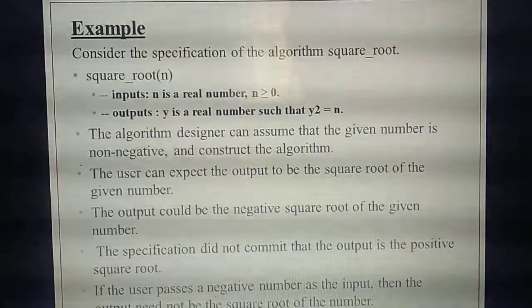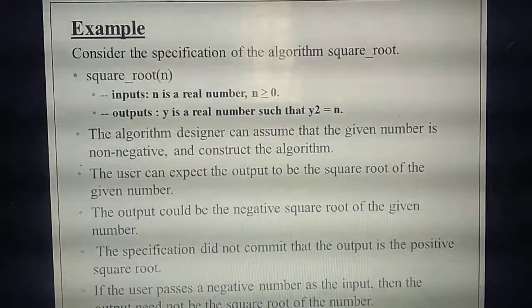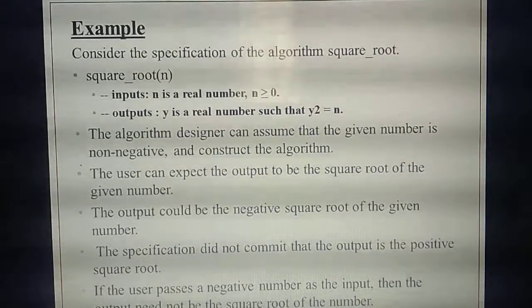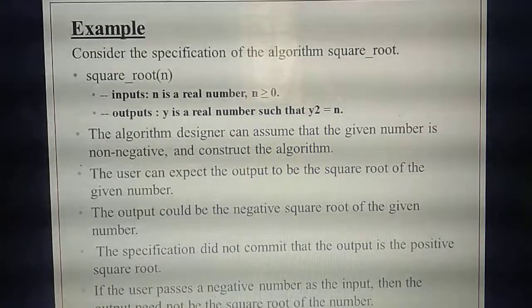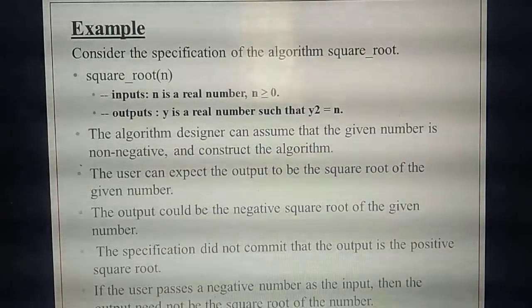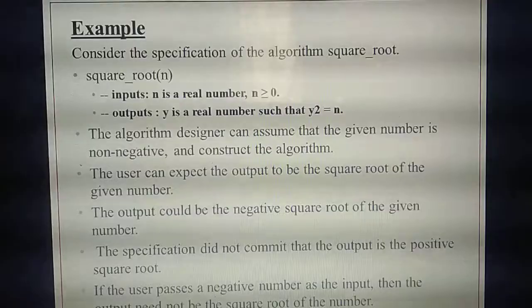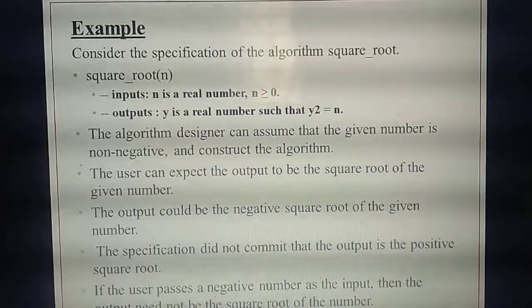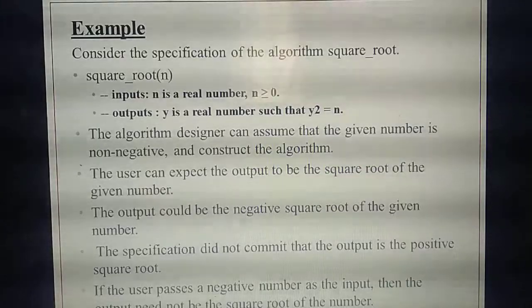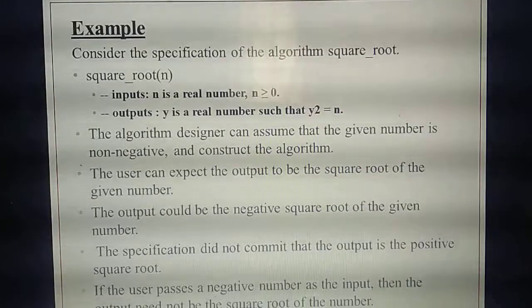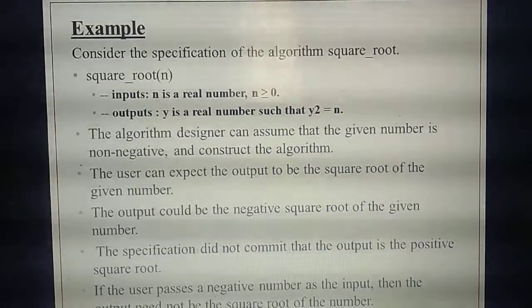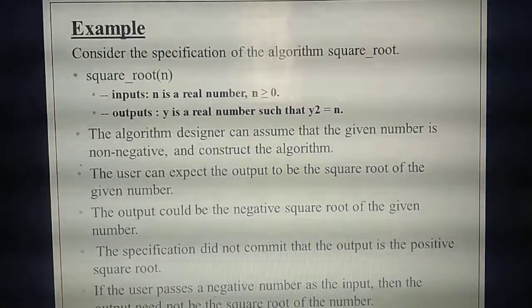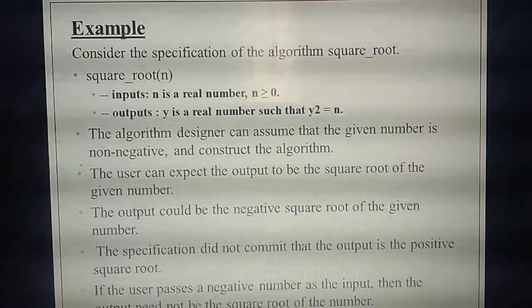So what's the requirement for the designer? The particular number you are giving is not a negative number, that is, a non-negative number. That's the requirement. Then the designer is going to design the algorithm for the square root. The user expectation is to get the output for the particular number, the square root.